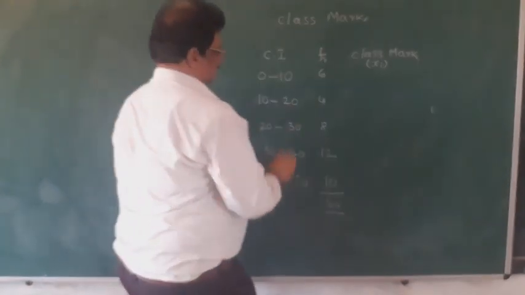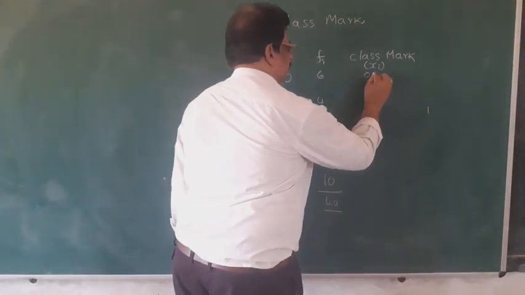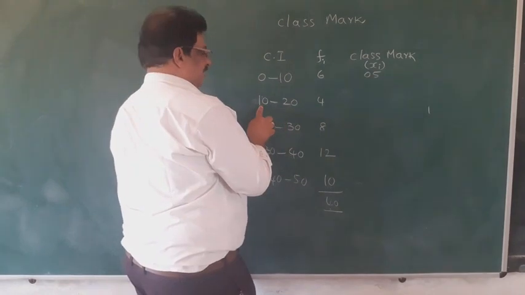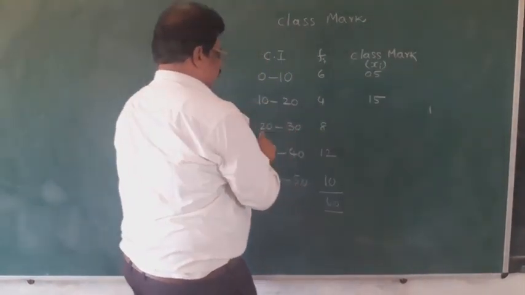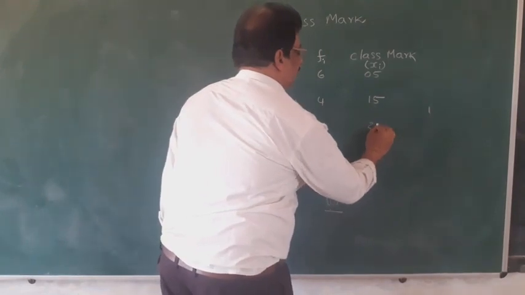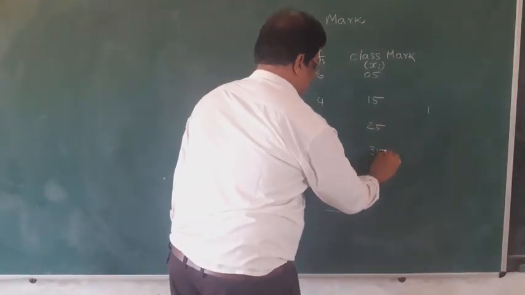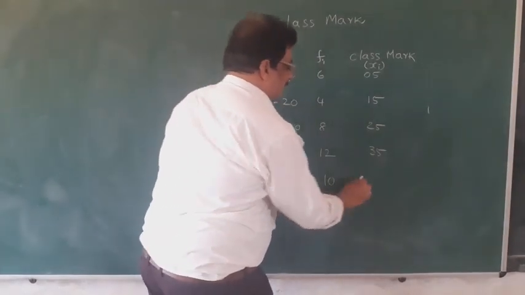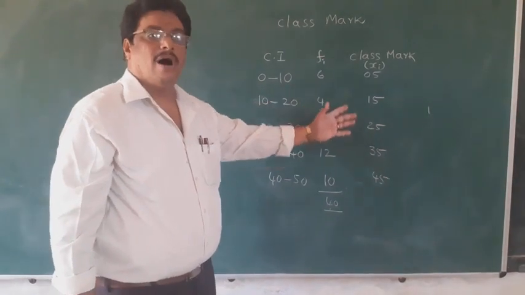So 10 plus 0, 10 by 2, is 5. Then 20 plus 10, 30 by 2, is 15. 30 plus 20, 50 by 2, is 25. 40 plus 30, 70 by 2, is 35. 50 plus 40, 90 by 2, is 45. These are called class marks.